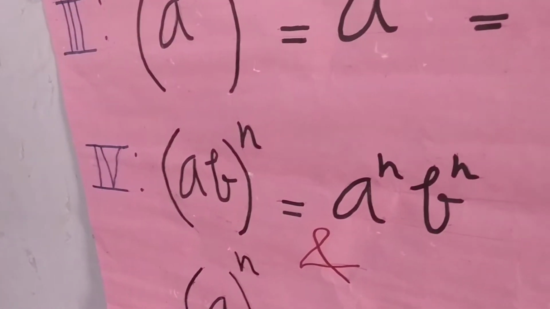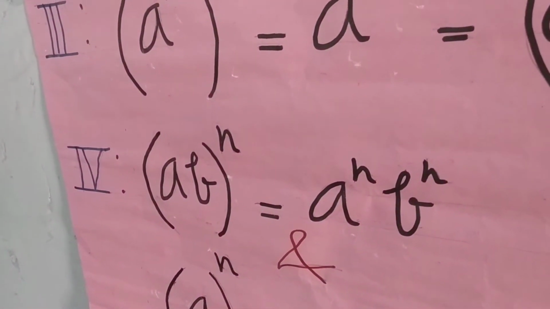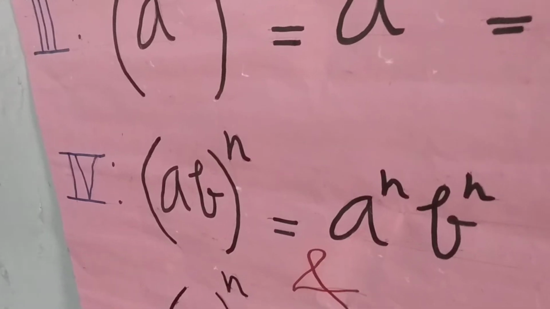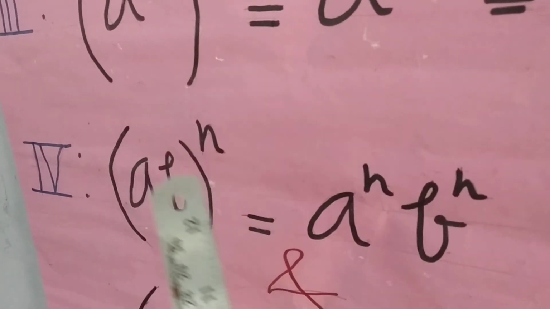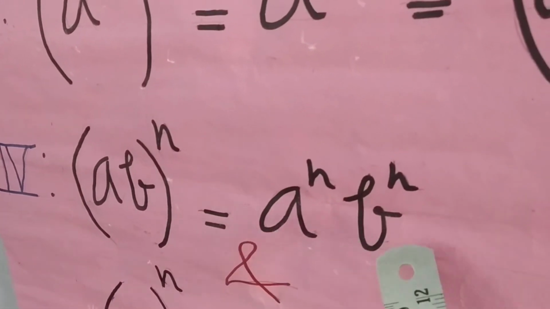Now the fourth a law of integral exponents. ab whole raised to power n is equal to a raised to power n into b raised to power n.